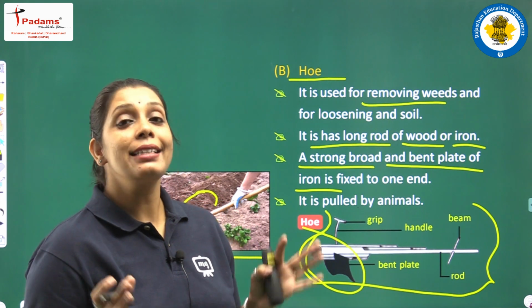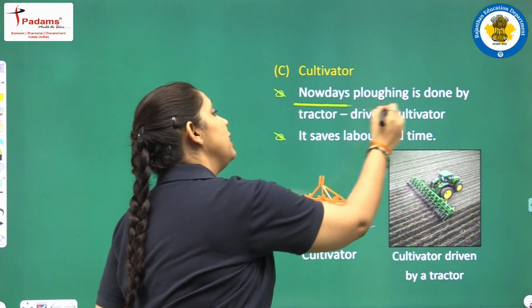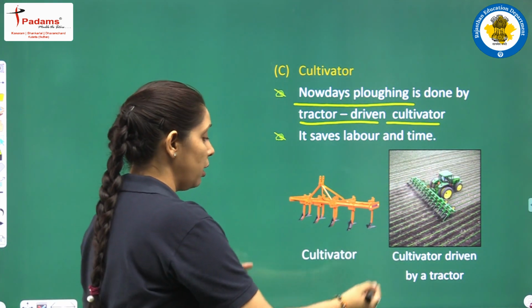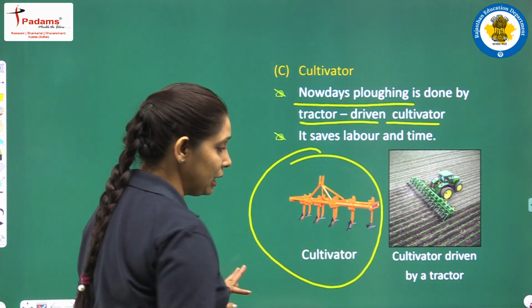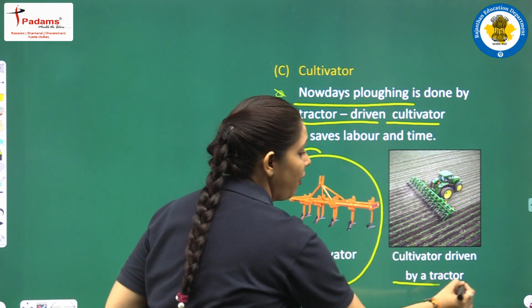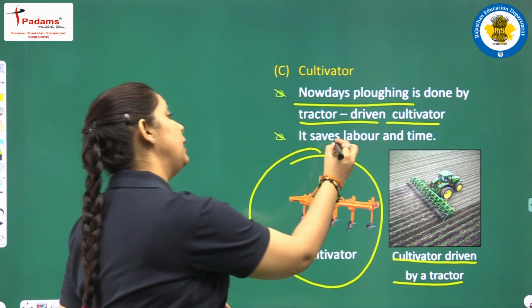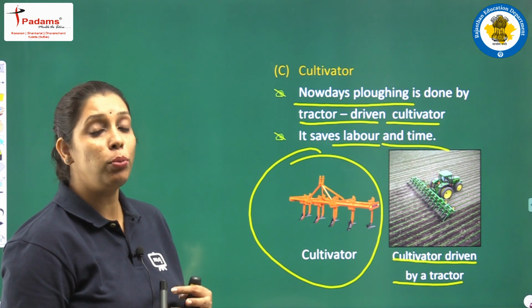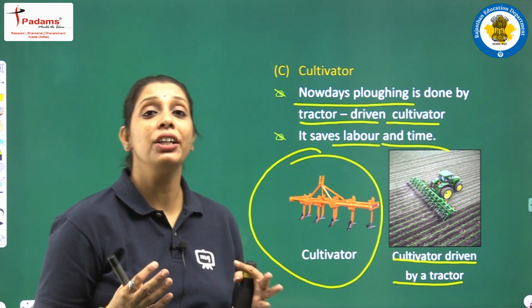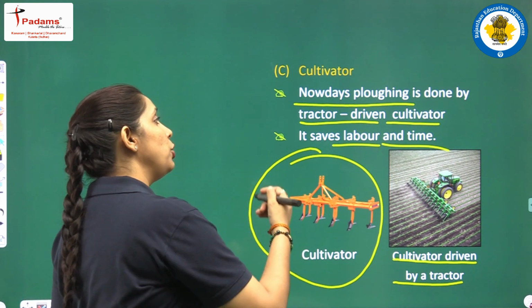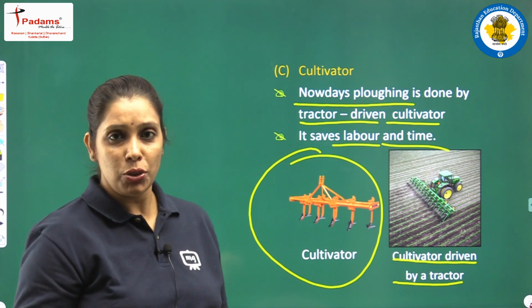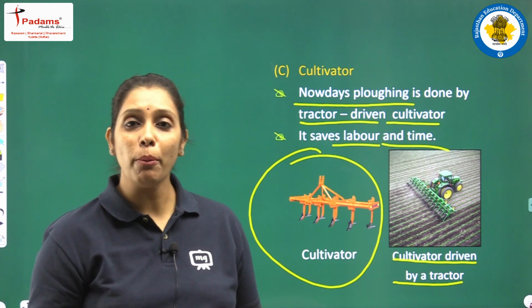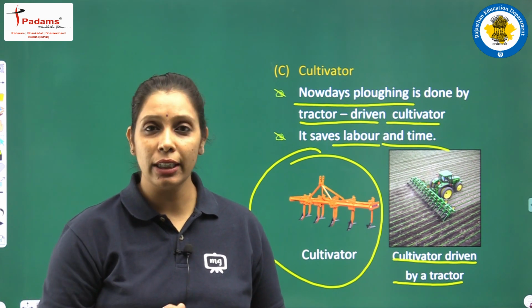Next tool for plowing is the cultivator. Students, nowadays plowing is done by a tractor driven cultivator. Okay, have a look at the diagram. How does it look like? It looks like this. This is a cultivator and it is driven by a tractor, and it saves our labor and time both. और जो previous दोनों जो हमारे tools थे hoe और plow, they are very time consuming and tedious also. Nowadays we are using a tractor driven cultivator. Students, in this way the first step of preparation of soil for crop production completes here. I hope it is clear to everybody.